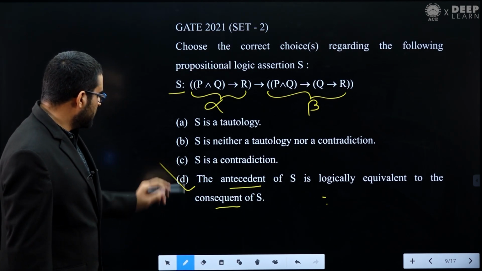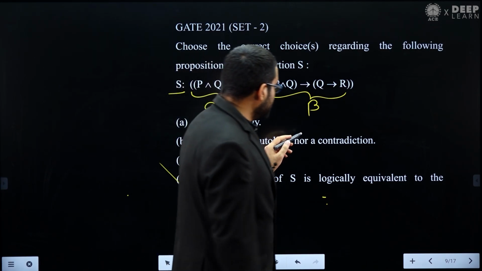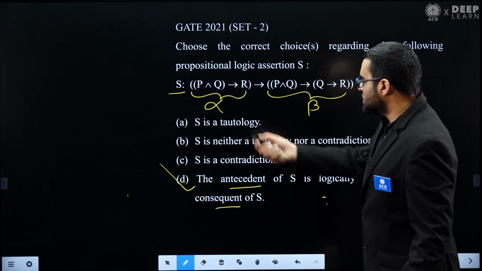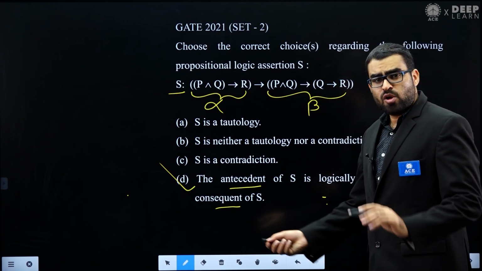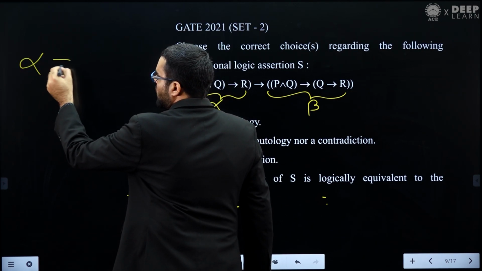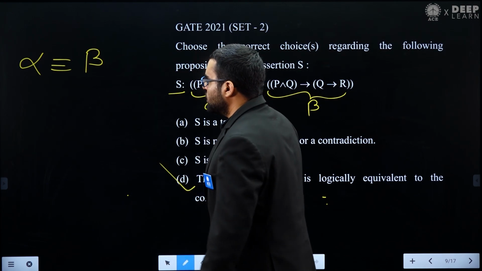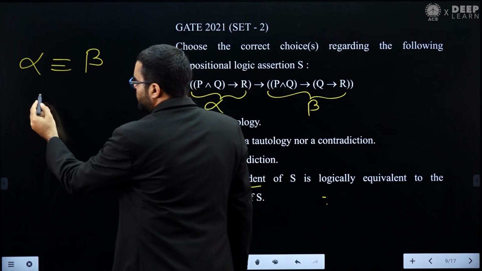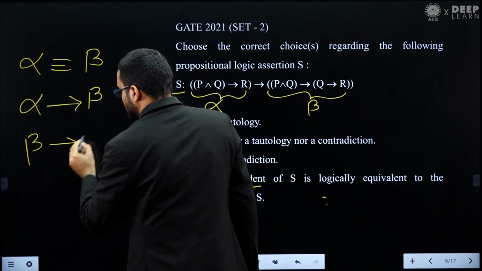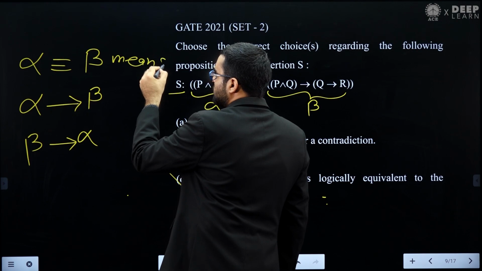Now next, what we have seen is that in this formula S, this antecedent, let's call it alpha, and this beta is the consequent. Both are logically equivalent, so we have proven that alpha is equivalent to beta. And what is the definition of equivalent? Alpha is equivalent to beta means alpha implies beta is a tautology and beta implies alpha is also true.